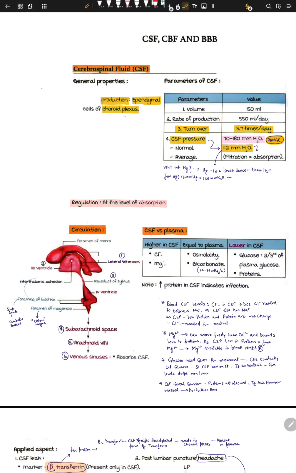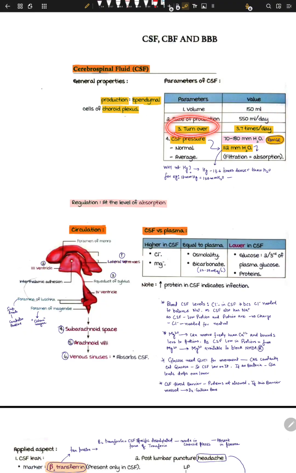Let's see what the parameters are. What does it do? Let's see the volume, how much is present. The volume present in your body at a time is 150 milliliters. The rate of production is 550 milliliters per day. So per day you're making 550 milliliters, and at one instance you will have 150 ml. So it means that you have a very good excretory system for CSF, right?